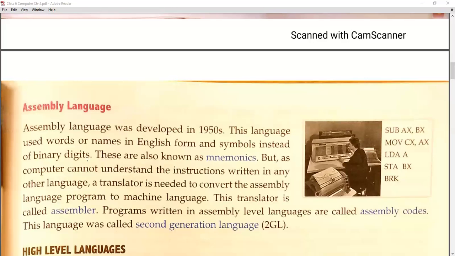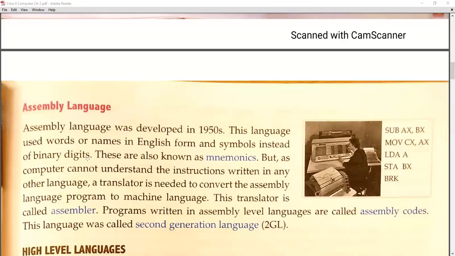Okay. But as the computer cannot understand instructions written in any other language, as I have told you, if you write your name, if you write SUB, then it will not be considered as SUB. It has to be converted into the binary language. तो हमें एक translator की need होगी. Now we need a translator. जो भी आपने लिखा ना SUB, अब उसको किसी न किसी वे में हमें translate करना पड़ेगा. तो translate करने के लिए what we need is a translator, and the translator is known as the assembler. So whatever you are writing in the assembly language has to be converted by the assembler, and then the assembler will interpret our language to the computer language.